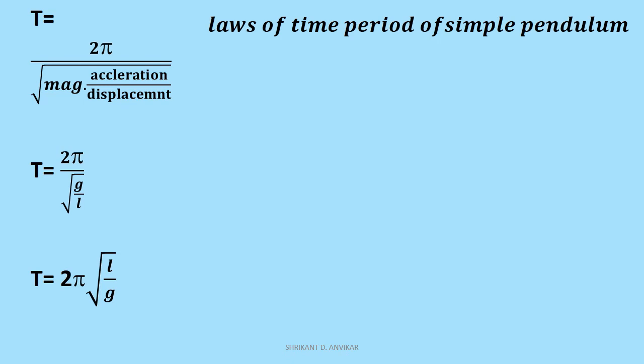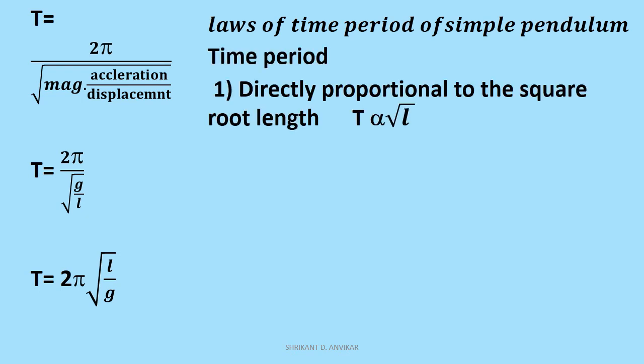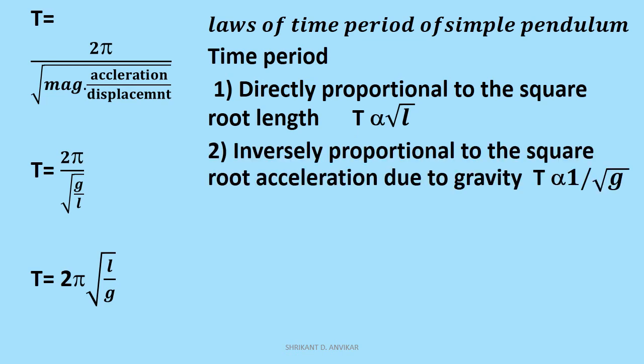Now, the different laws of time period of a simple pendulum. From this equation, we can say the time period of a simple pendulum is directly proportional to the square root of length, if g is kept constant. The time period of a simple pendulum is inversely proportional to the square root of acceleration due to gravity when L, the length of the pendulum, is kept constant.